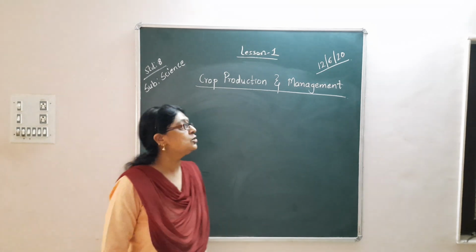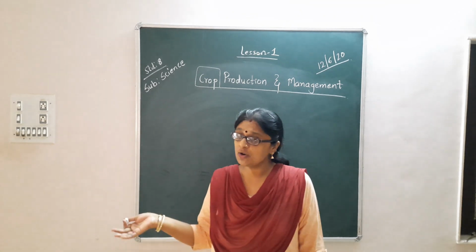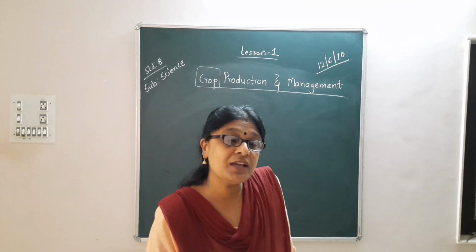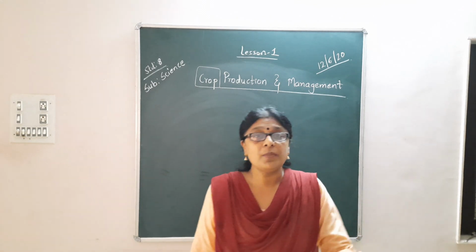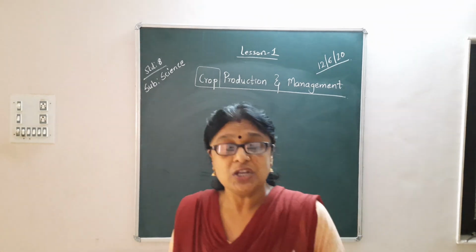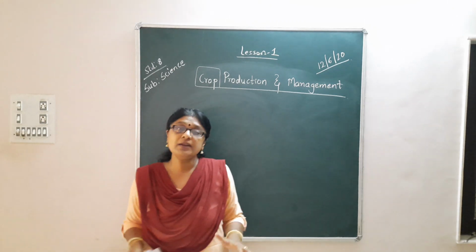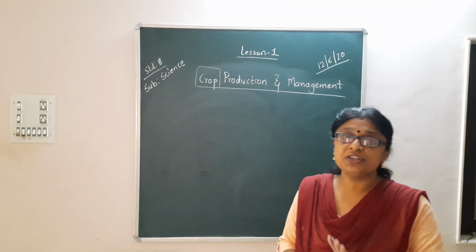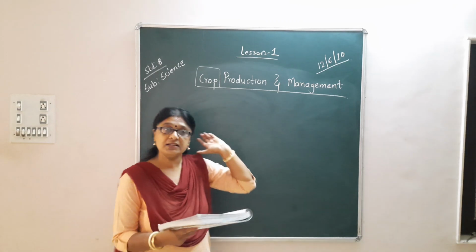Now first of all, let us know what is the meaning of crop. Do you know what is the meaning of crop? Where do you see the crops? Who grows the crops? Do you know? In which season do we grow the crops? Yes, crops means the thing that the farmers grow by sowing different kinds of seeds. So that crop production is to be made and the management should be done in a proper way. So how the crop production is done and how it is managed, we are going to study in this chapter.